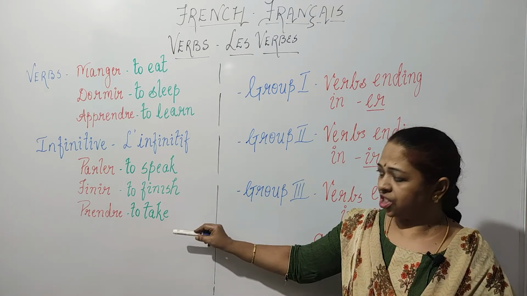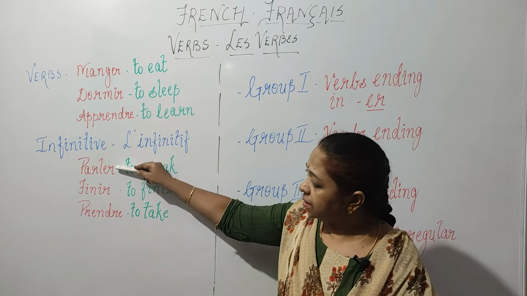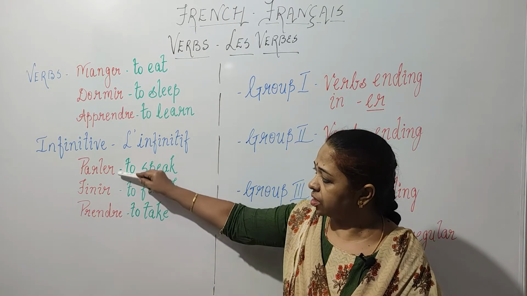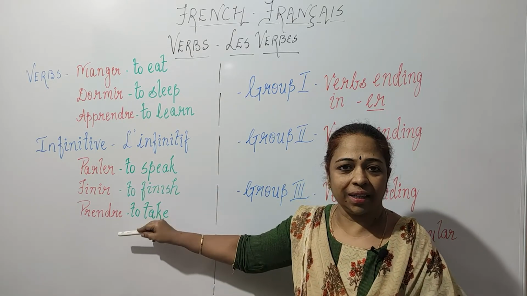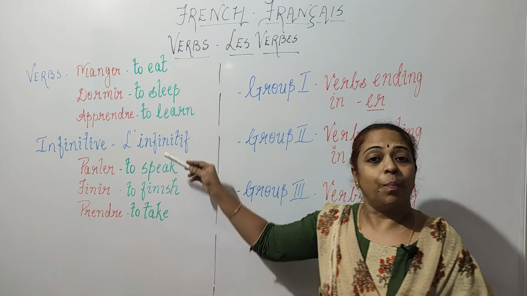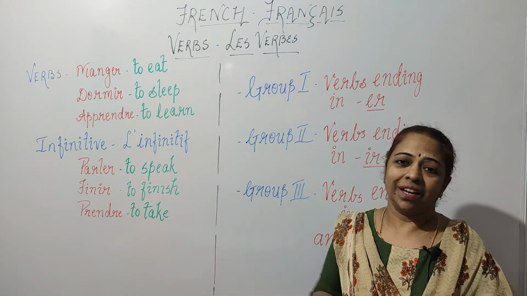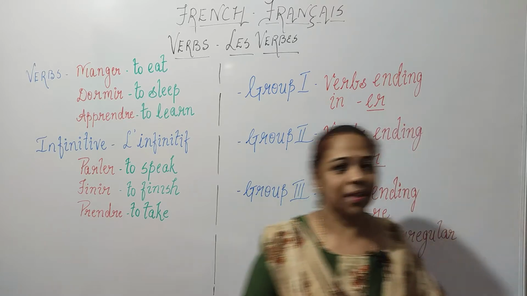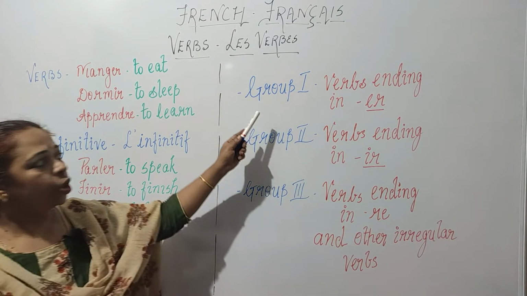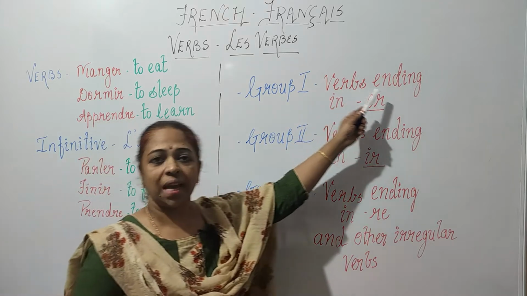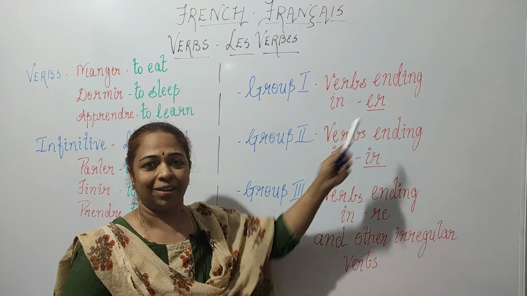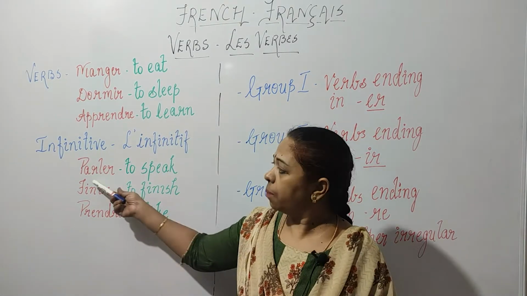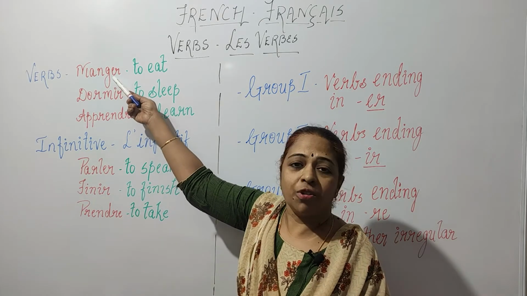In French, based on the endings of the verbs, er, ir, re, these are the endings. Based on these endings, they are grouped into three groups. Let's see them. Group 1 are verbs ending in er. For example, we have parler, we have manger.